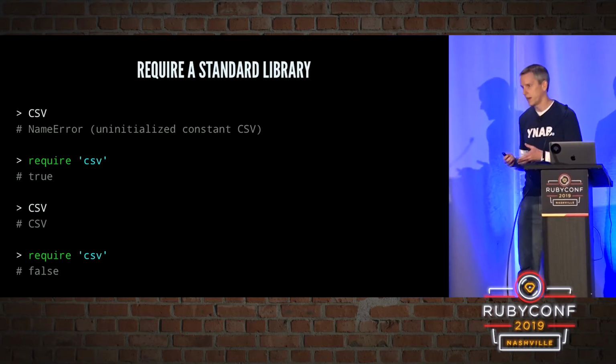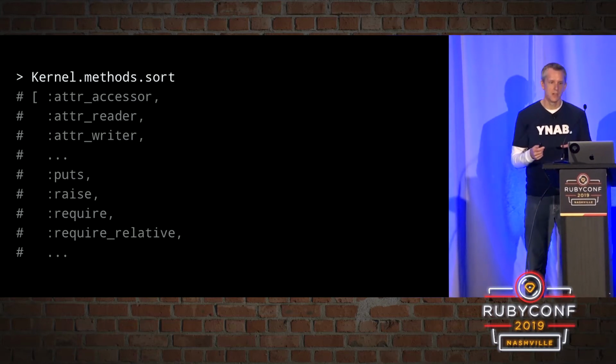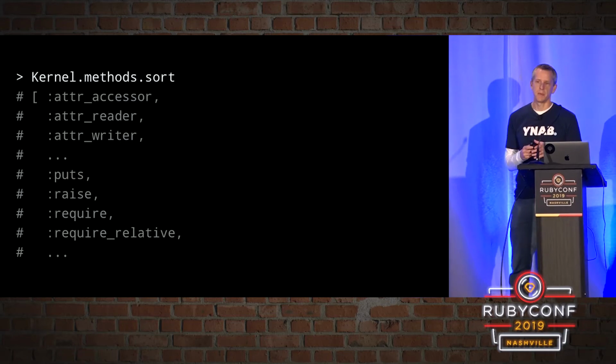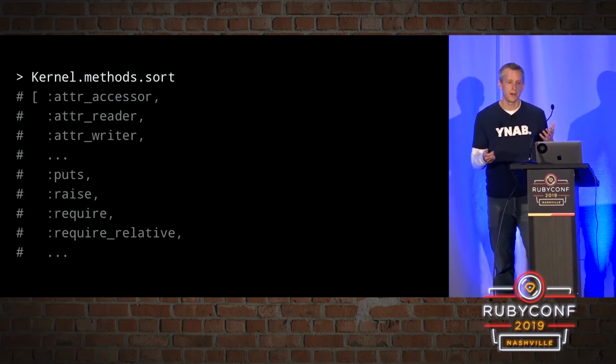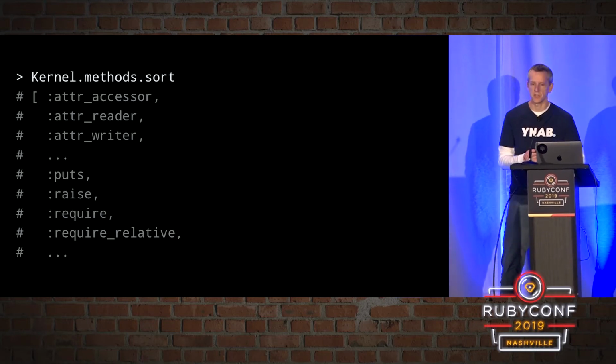So what is require? Require is a method. It's a method on the Kernel module, along with a lot of other methods that we use a lot, like puts and raise. And because they're on Kernel, that means we can call them from anywhere. And because they're just methods, that means they can be overridden, as we'll see very soon.